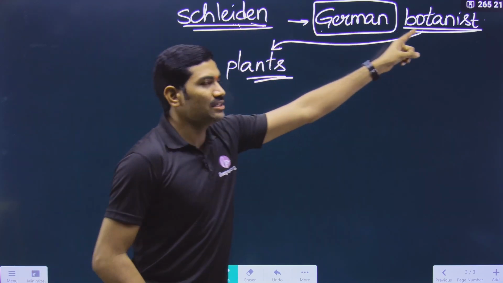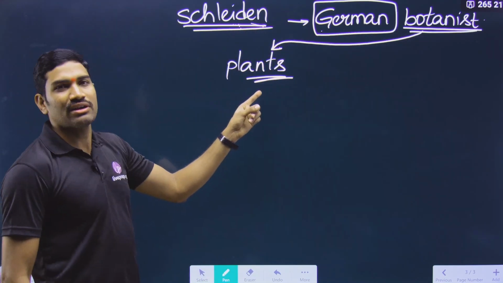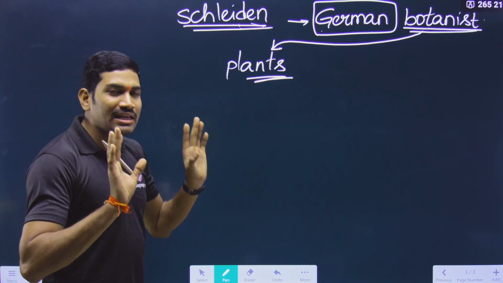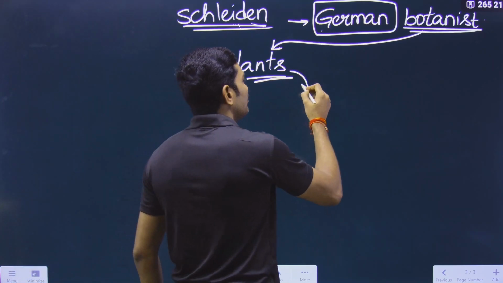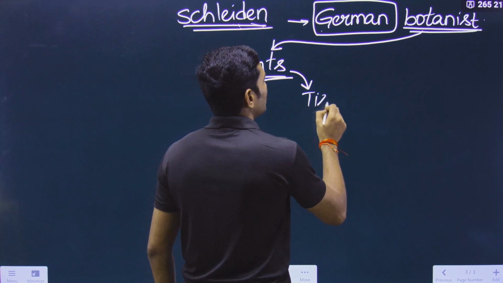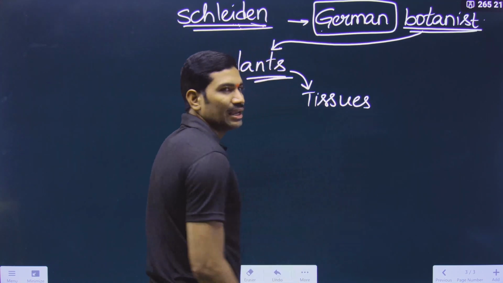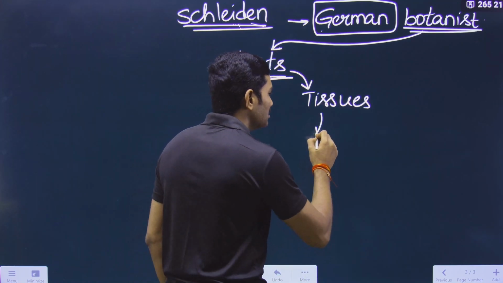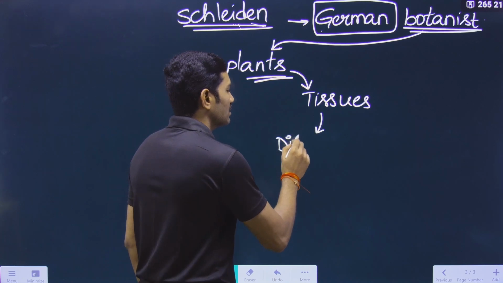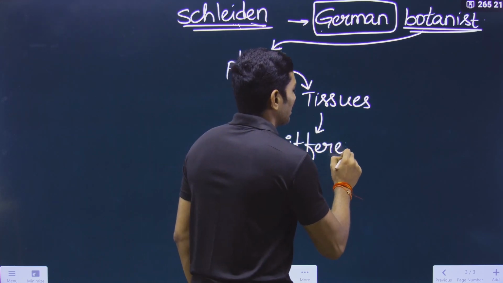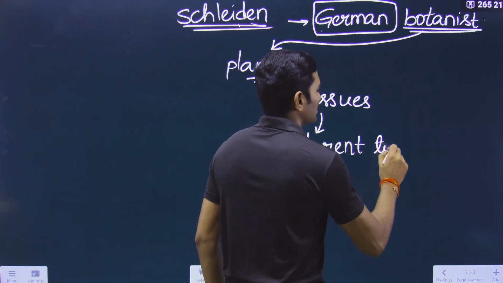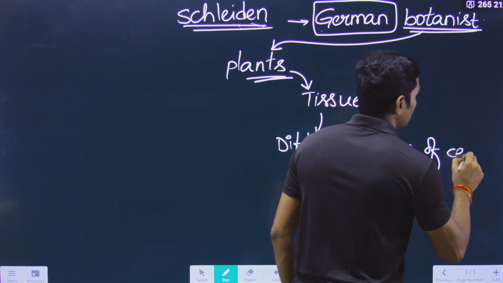Schleiden is a botanist and he observed different types of plants. Within these plants, he observed some tissues, and these tissues are having different types of cells. This is what he observed.